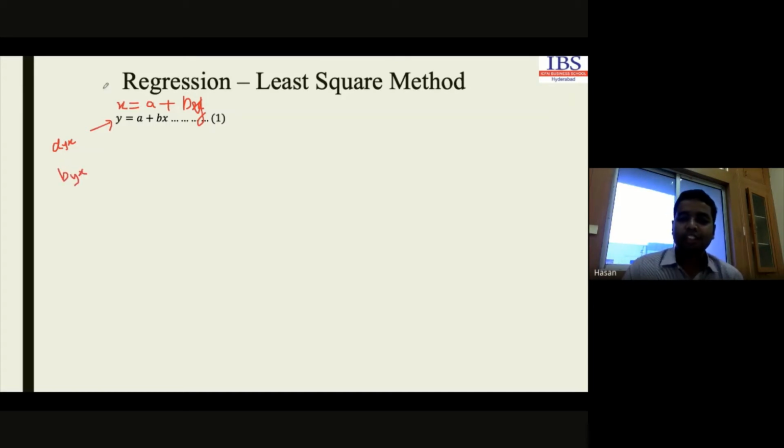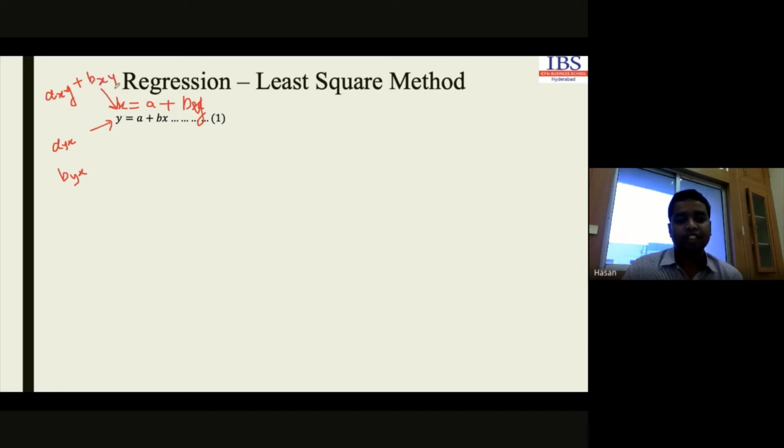If we consider the equation in this second form, then our a value will be a of x on y, and b will be b of x on y. Remember the symbols. If there is any doubt, tell me.